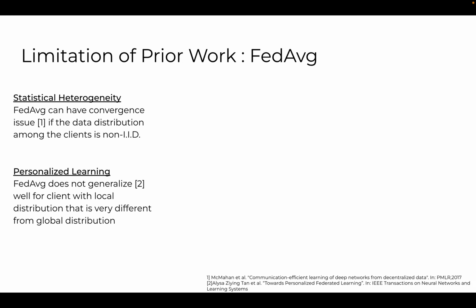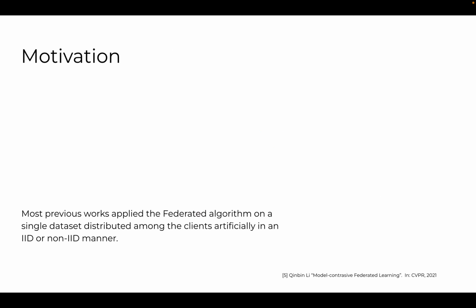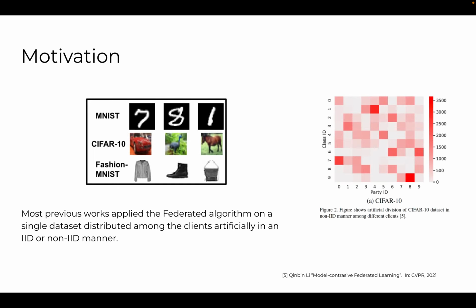Now discussing the limitation of prior work, Fed average has two major limitations. Fed average can have convergence issues if the data is non-identically distributed among the clients. Also, Fed average trains a global model to fit an average client, and therefore it does not generalize well for a client with local distribution that is very different from the global distribution. Also, most of the previous work in the field of computer vision applied federated technique on a single dataset artificially divided among the clients, which is far from the real world scenario.